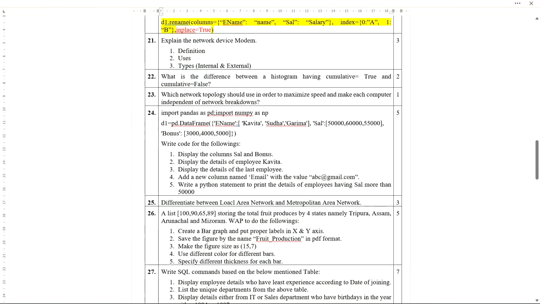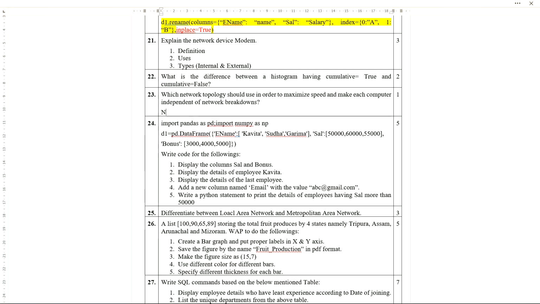Now the next one is: which network topology should be used in order to maximize speed and make each computer independent of network breakdown? Network breakdown means which one? Here you can consider which topology. You need to find out. This one I will discuss when I discuss the networking chapter.